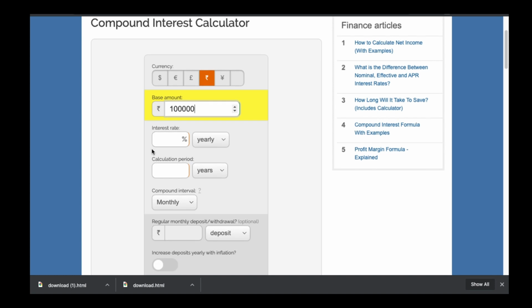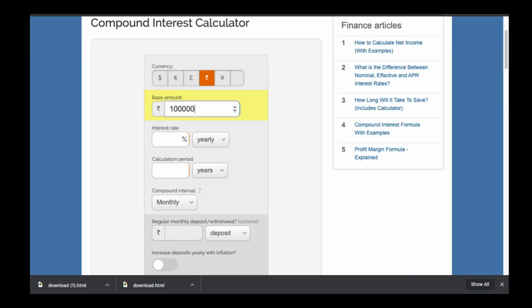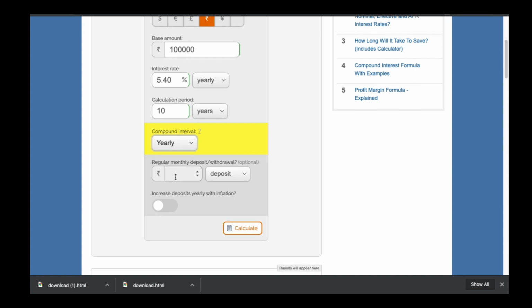And here you need to enter the interest rate. As we already know, it will take at least 10 years or more than 10 years to double our FD amount, so I am selecting 5.40% as the interest rate. Here I am entering 5.40%. After that we need to enter the calculation period. Here we don't know exactly after how many years our amount will be doubled, so I am starting with 10 years. First we have to check after 10 years how much returns we will get on this 1 lakh rupees. And select compound interval as yearly. You don't need to put any data here.